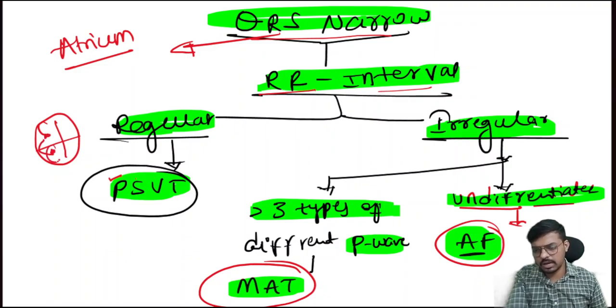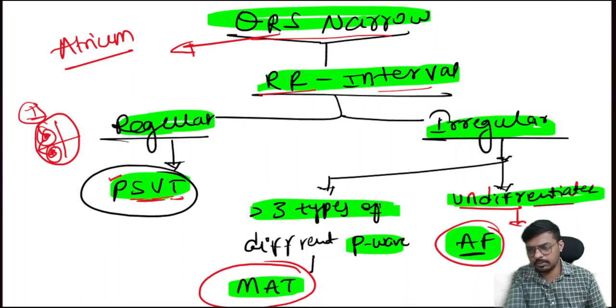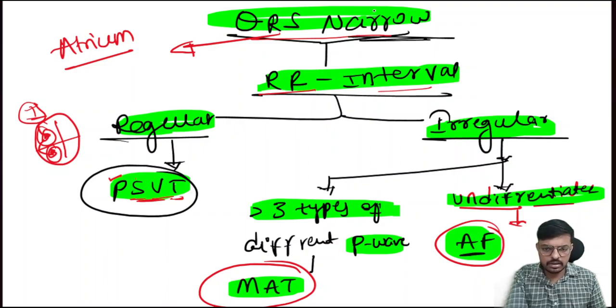Supraventricular means above the ventricle, means in the atrium it's a tachycardia. So that is supraventricular tachycardia, in general to understand. That is very important, right? But in the last one, the QRS complex was wide and the RR was regular, so that time we said that one is ventricular tachycardia.